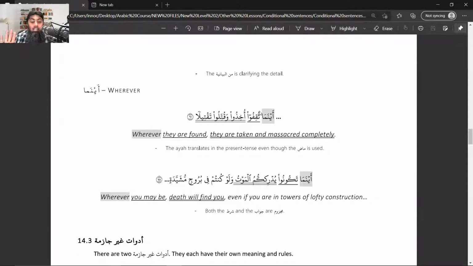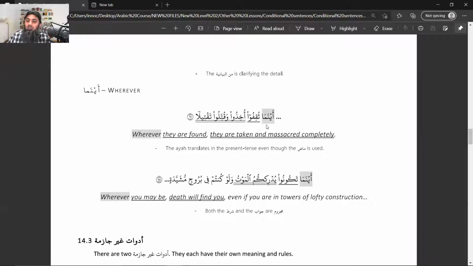And next, last and the fourth one is ainama. Not aina, not ma, there's a combination of ainama. Remember this point. So learn this word on its own as a complete word, a collection of aina and ma, ainama. Okay. Now, ainama sukifu, wherever they are found, ukhizu, take hold of them, wakuttilu, and massacre them, taktila, completely. It is about the disbelievers and it is about the battlefield.